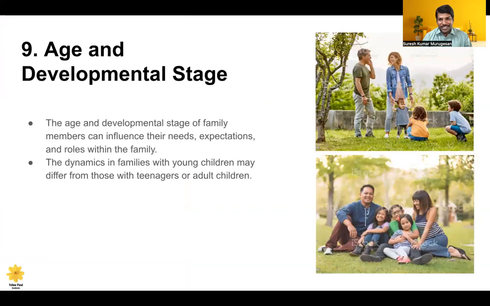Age and developmental stages, yes. One example I can give: when the children are very young, they will obey the words of the parents. When they grow up, they will say they want to be more independent and want to make decisions. This may cause a lot of problems in the family. So when needs and expectations are not met, it needs to be educated. It is very common and needs to be accepted. Acceptance needs to be given by the parents and elders, the family members. Young children differ from teenagers or adult children.